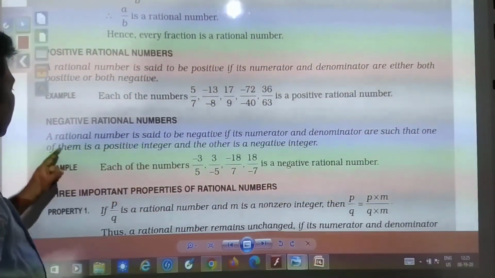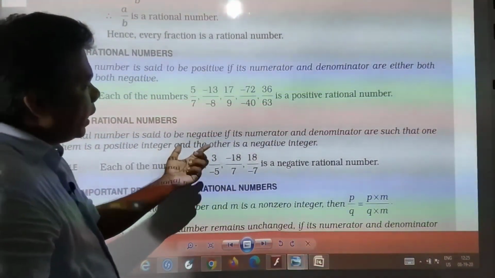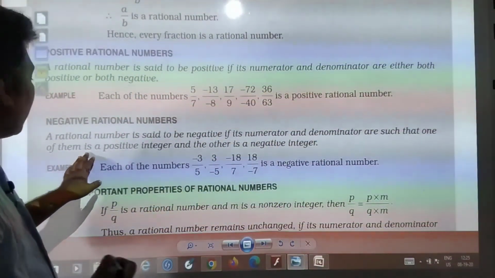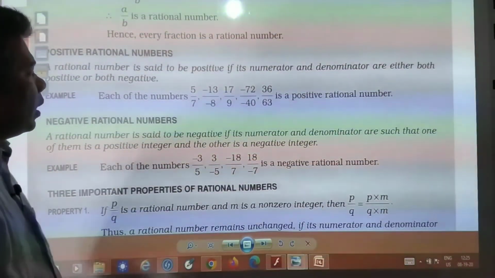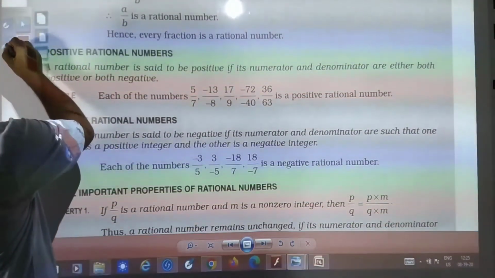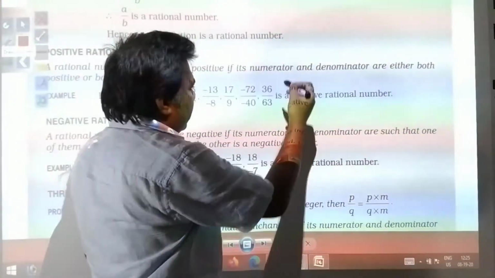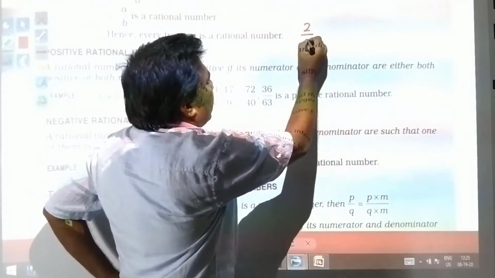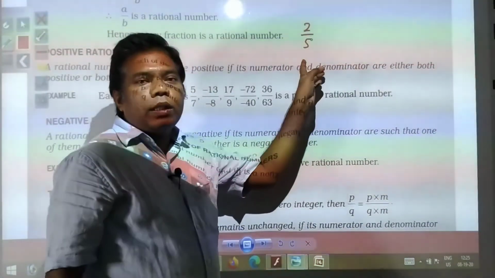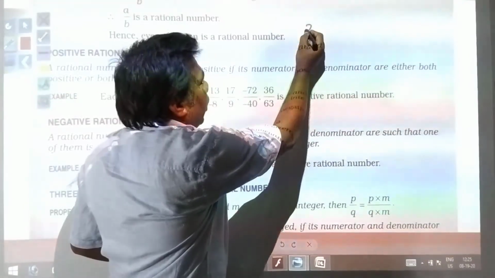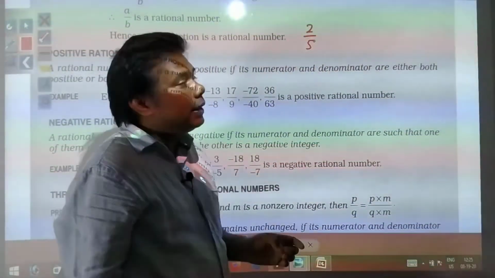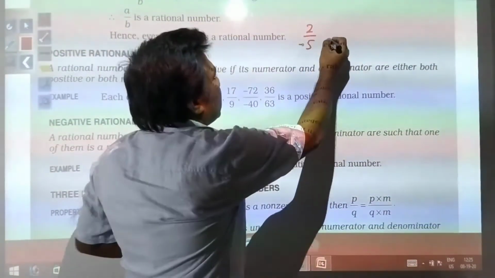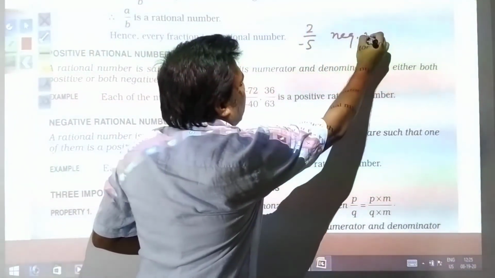Negative rational number is what? A rational number is said to be negative if its numerator and denominator are such that one of them is a positive integer and the other is a negative integer. Here you see any number you have in the form of fraction, suppose 2 by 5. This is positive rational number, but if any of the numerator and denominator is negative, suppose if you have written 2 by minus 5, then this is negative rational number.